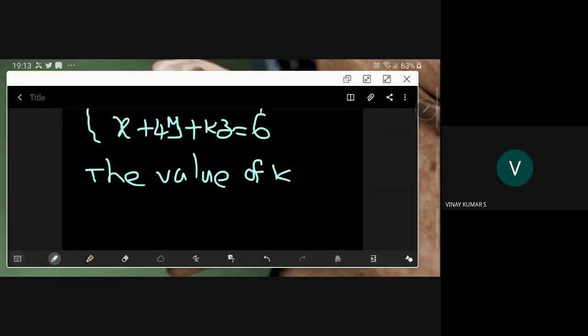So they are asking for the value of k for which the system has no solution.